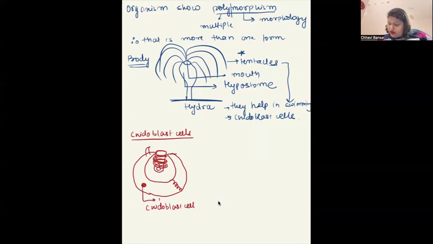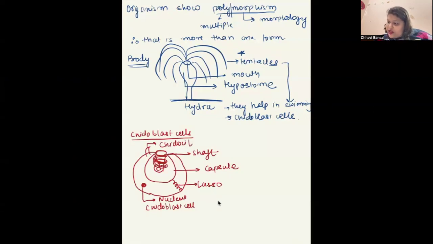This is the nucleus. This is the lasso, which helps in the attachment. This is the capsule. This is the shaft. This is the nidocell.